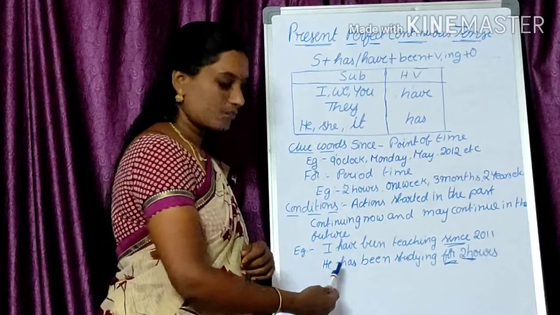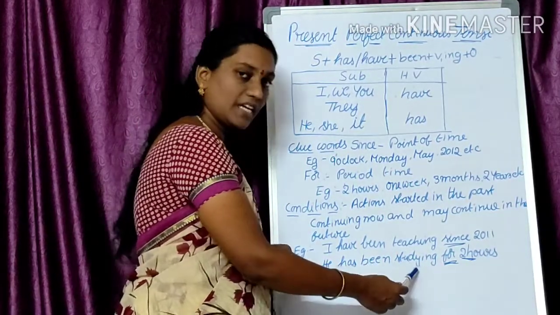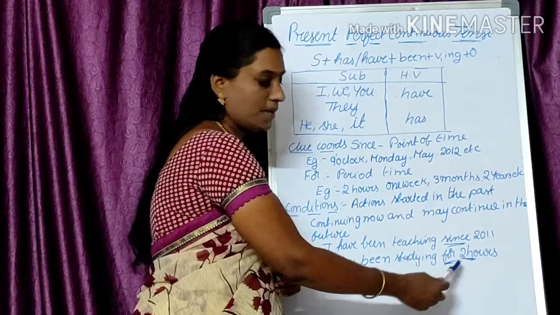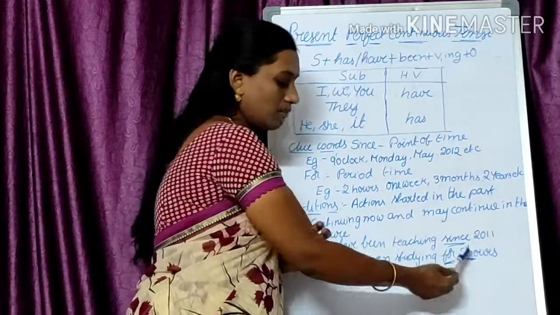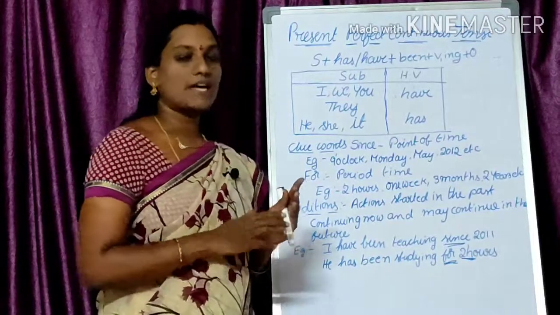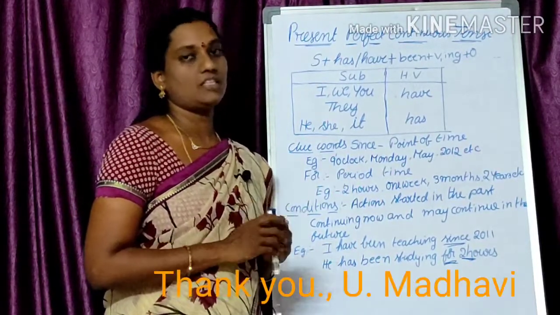Since he is the subject, the helping verb should be has, then been, studying is V1-ing, and for is the clue word for the period of time, 2 hours. So now I think you have understood present perfect continuous tense.